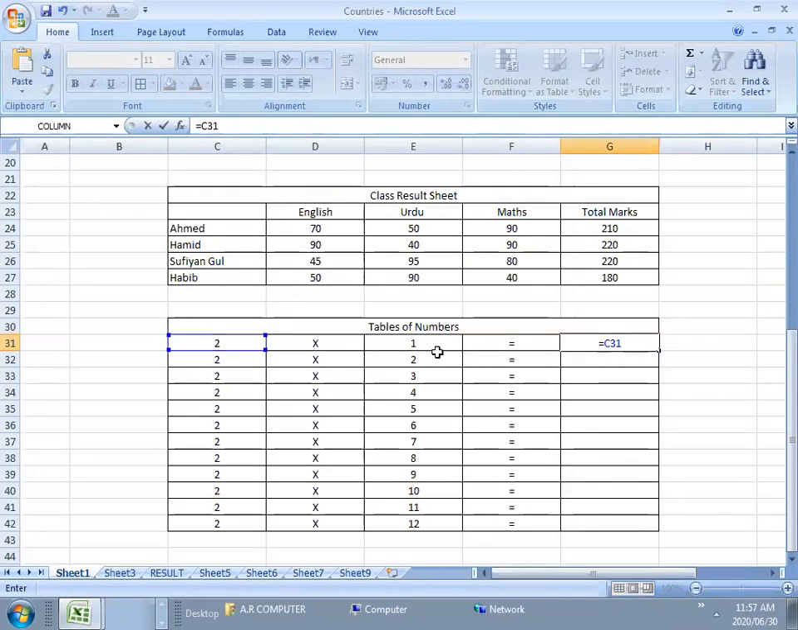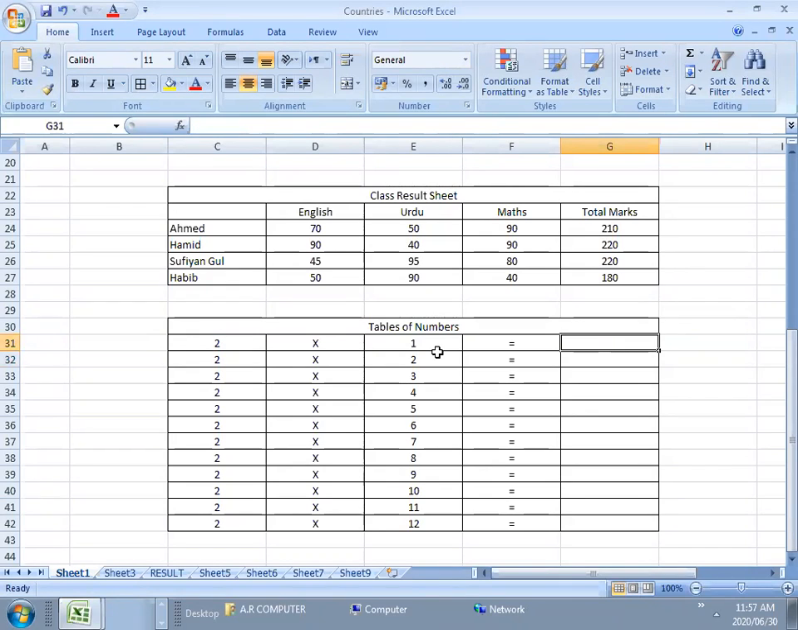C31. For multiplication, you will use the star sign. This one. This is the star sign. You can find it on the number 8 with the shift key. You press the shift key and get the star sign. C31 star E31. Then you will press enter. So you get 2.